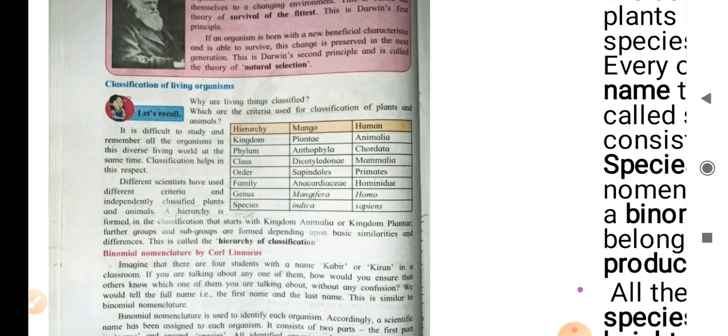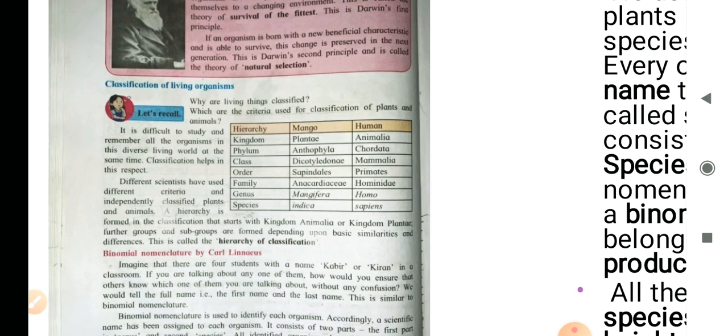Human beings, let's classify ourselves. How are human beings classified? We belong to kingdom Animalia, phylum Chordata, class Mammalia, order Primates, family Hominidae, genus Homo, and sapiens as species.